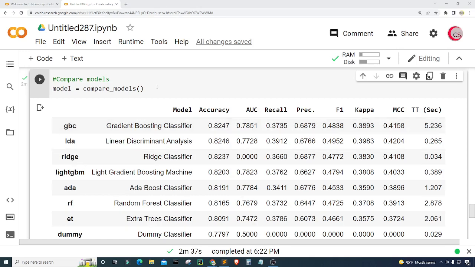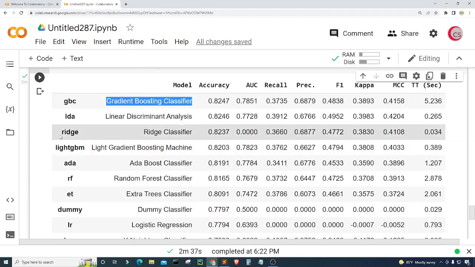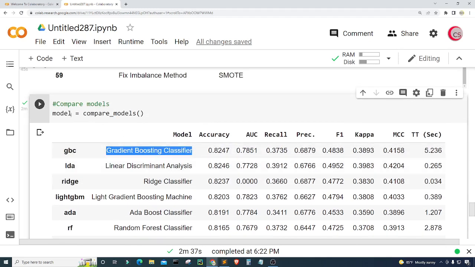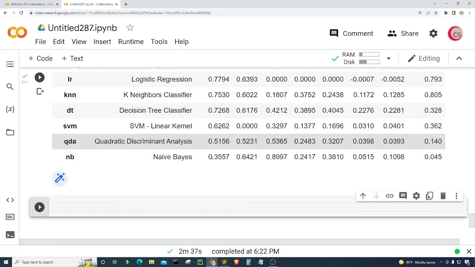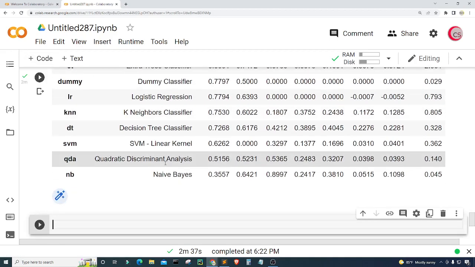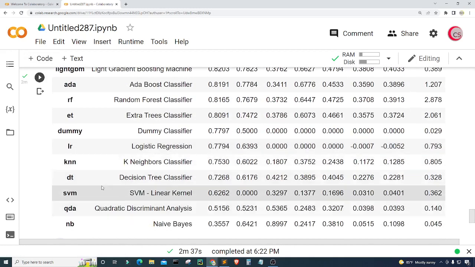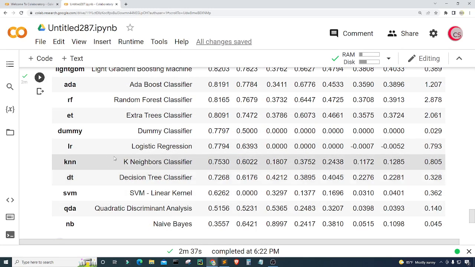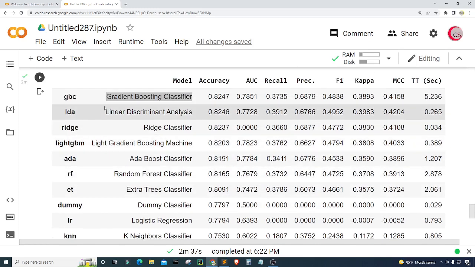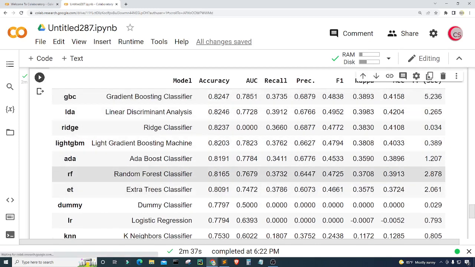Okay, so it looks like it's done, and we can see the model that gave us the highest accuracy is the gradient boosting classifier. So that's pretty cool. And that's the model that's stored here in our variable called model. But just for fun, I'm going to show you all how you can choose really any model here to test your data on. So let's go ahead and choose the random forest classifier.